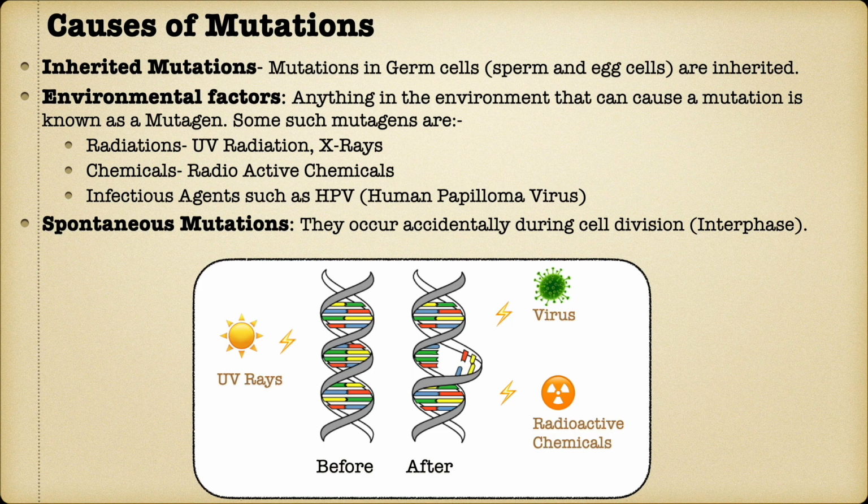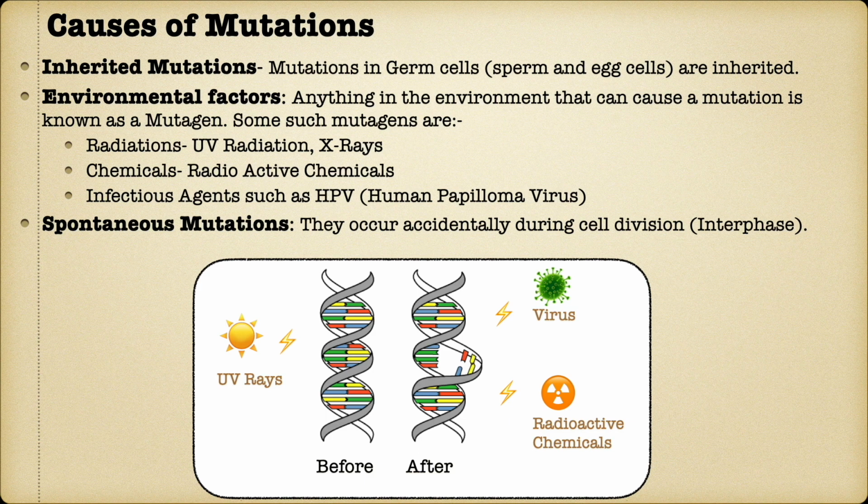Causes of mutations. Germ cell mutations are inherited across generations. Germ cells are sperm cells in males and egg cells in females. Some mutations are caused by mutagens in the environment. Sun's ultraviolet rays may cause gene mutations. Prolonged exposure to X-rays may also trigger mutations. Radioactive substances like uranium and thorium can cause mutations. Infectious agents such as the HPV virus have the ability to initiate mutations.